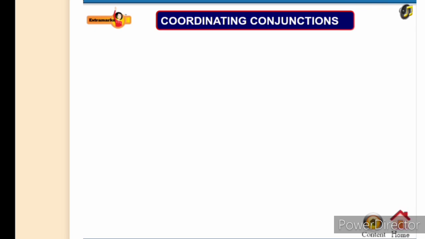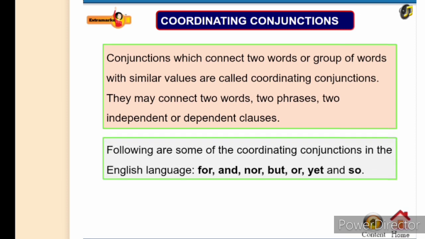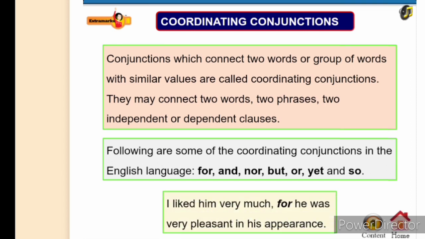We will now look at different types of conjunctions. Conjunctions which connect two words or groups of words with similar values are called coordinating conjunctions. They may connect two words, two phrases, two independent or dependent clauses. The following are some of the coordinating conjunctions in the English language: for, and, nor, but, or, yet and so. Example: I liked him very much, for he was very pleasant in his appearance.